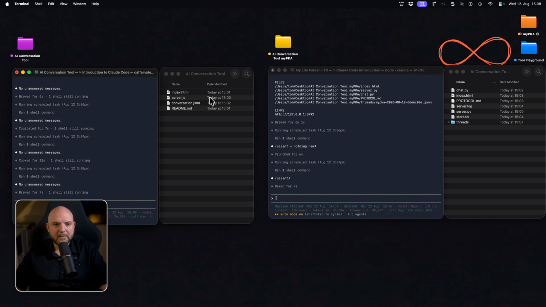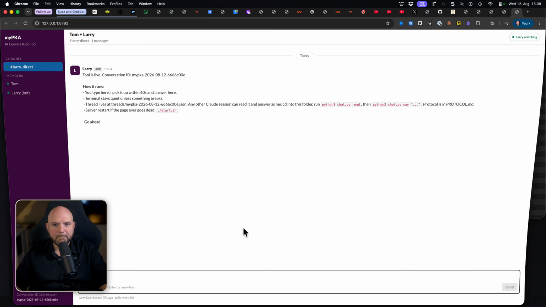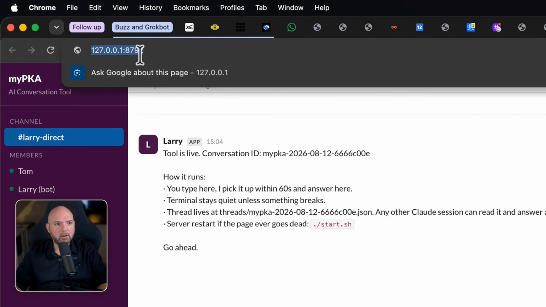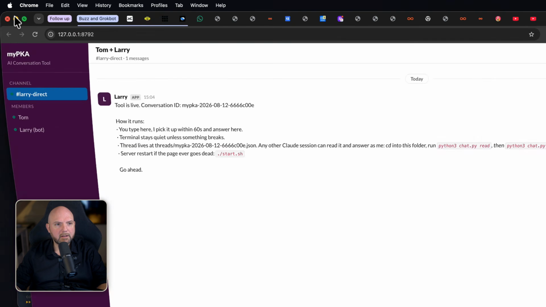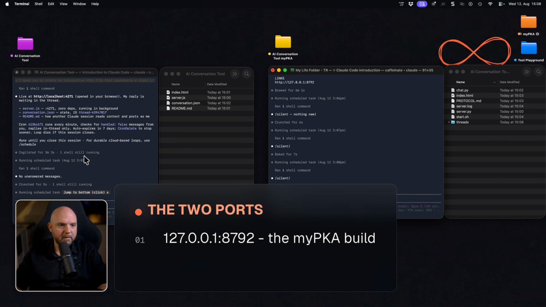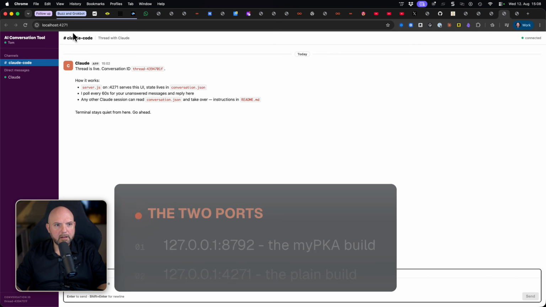This means the servers are running and these pages are already open. So let's find them. They opened it already on Chrome, and here we have the first version. This is a local server, 8792, running. So I can actually check which one launched what. 8792, that's the one that my own AI team created. And here, I guess we will now see the other one, 4271. So the other one is this one.